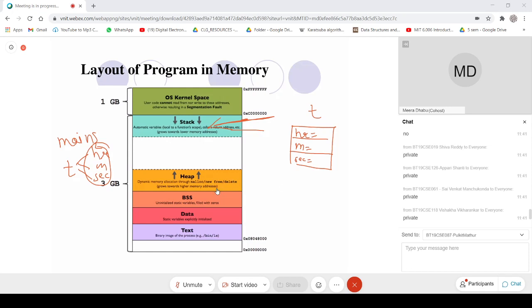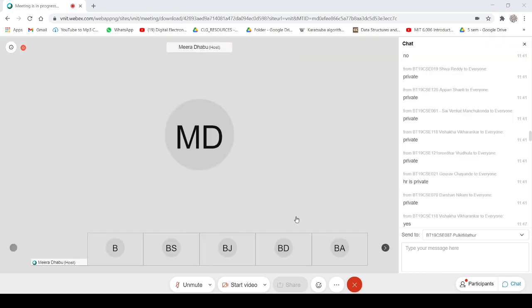So text segment, data segment, BSS segment, all these are segments. Any query?